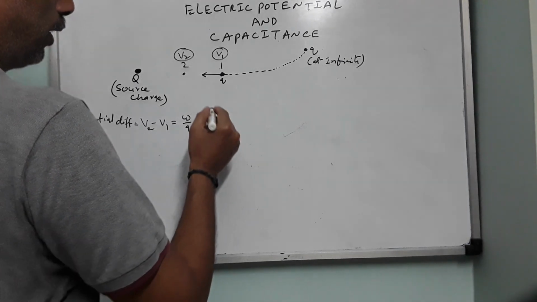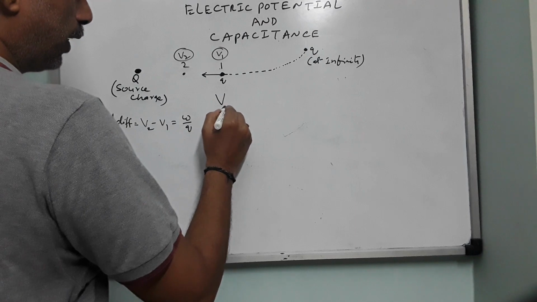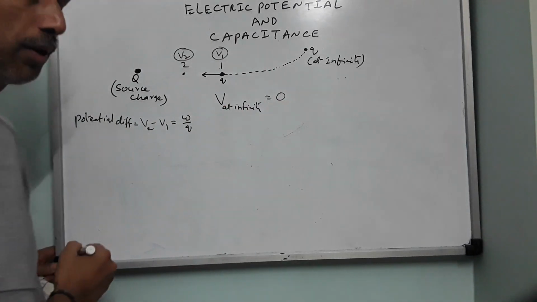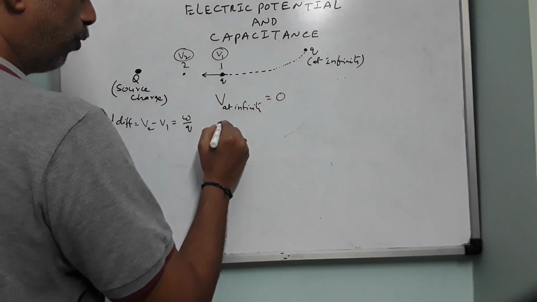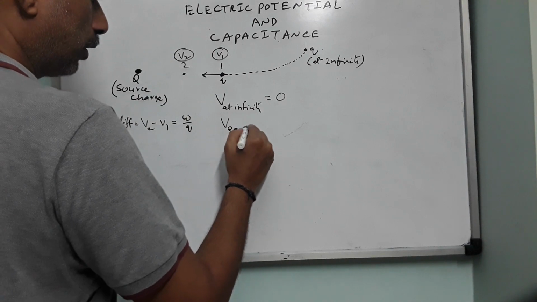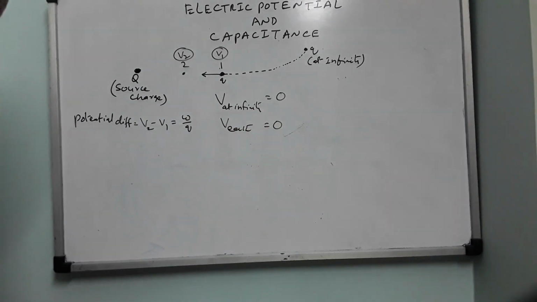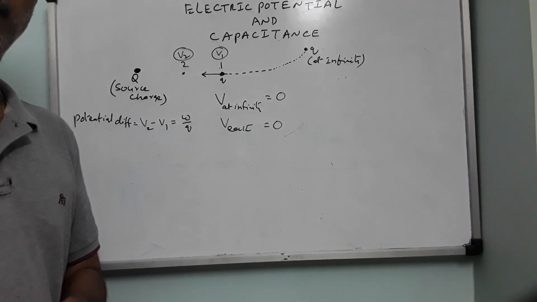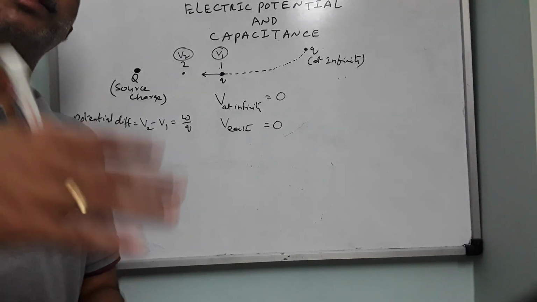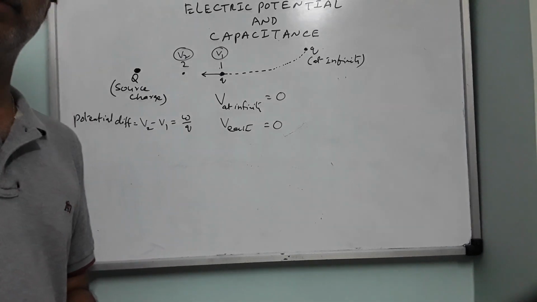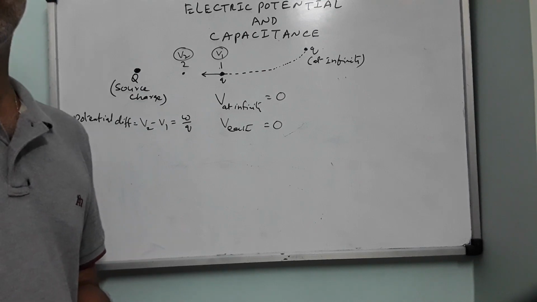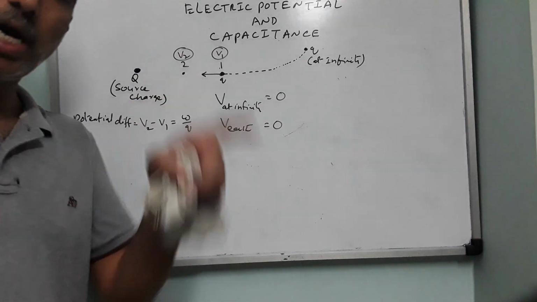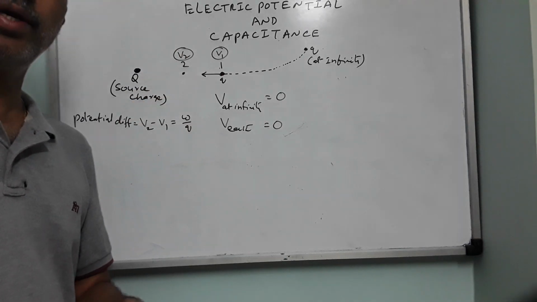Keep this point in mind: V at infinity is 0. And one more point to keep in mind, the potential of earth is also taken to be 0, because it has equal amounts of positive charge and negative charge. It is an ideal sink, it is an ideal source. It supplies any amount of charge, it absorbs any amount of charge without any change in its potential value. So the potential of earth is always 0, because the net charge on the surface of earth is always 0.